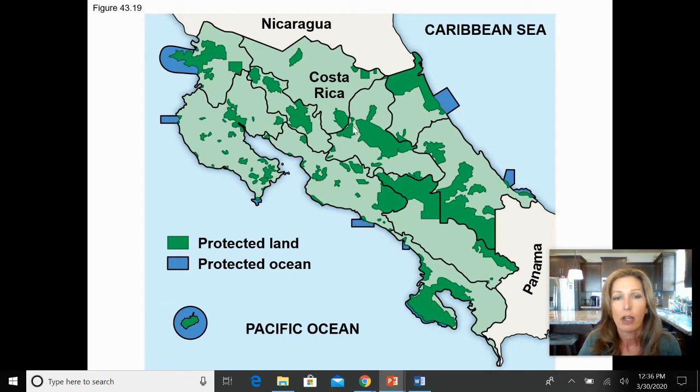I'll talk again about Costa Rica in a little bit, but Costa Rica is a fantastic example of being able to build sustainable development. With their protected land and protected ocean, they recognize that their biodiversity is economically a major part of their GDP.